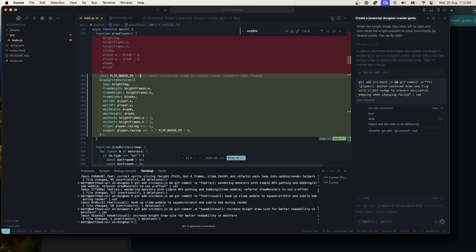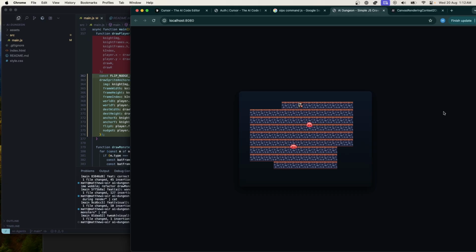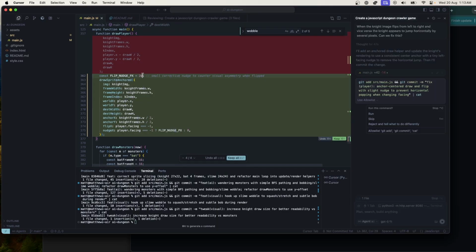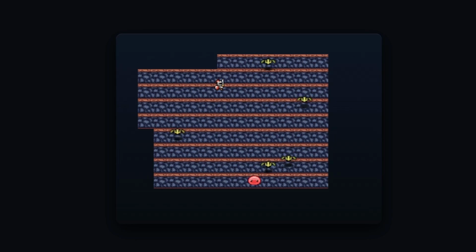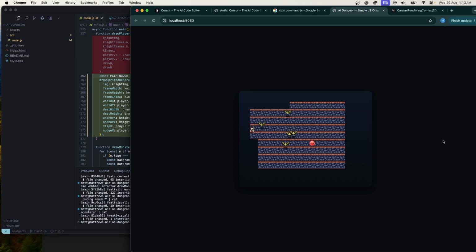What happens if we increase this? That made it worse. What if we make the flip nudge negative? Oh yeah. Okay, so it was on the right track with that solution. It's just that it can't really see what's going on. But this is getting close.